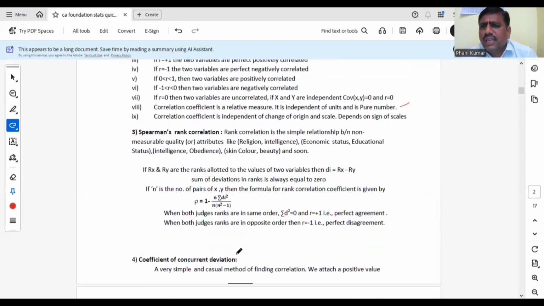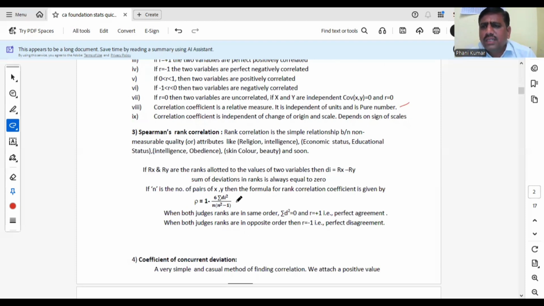Rank correlation coefficient is used only for the case of attributes, qualitative variables. If the given data is qualitative variables, that means attributes, then for finding the correlation coefficient between these two variables we have to use Spearman rank correlation. You know the formula, r equals 1 minus 6 summation D square by n into n square minus 1. Here D means rank x minus rank y, the deviation between the ranks. You have to remember this point.